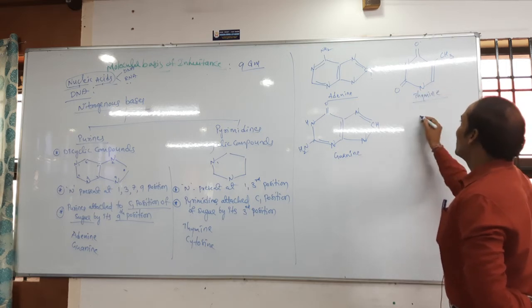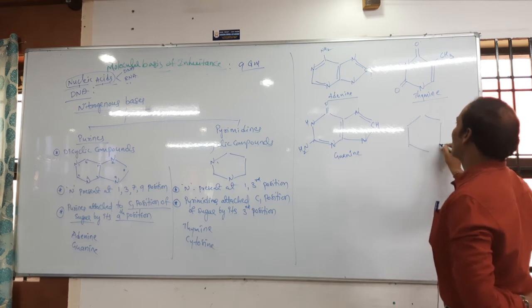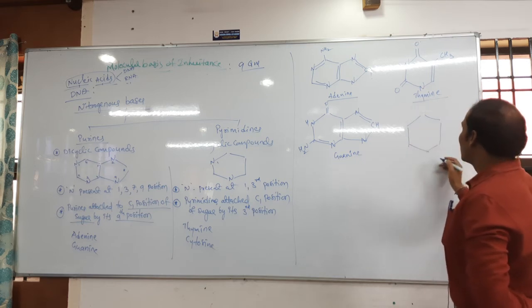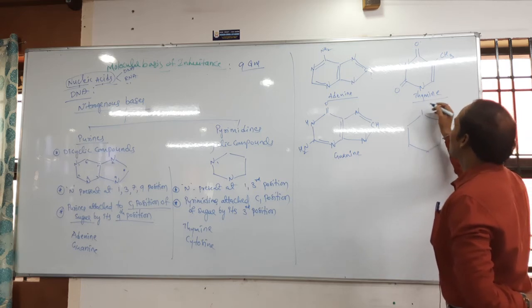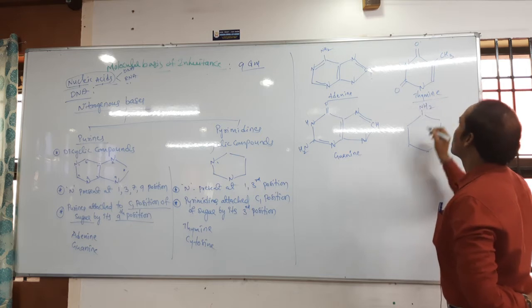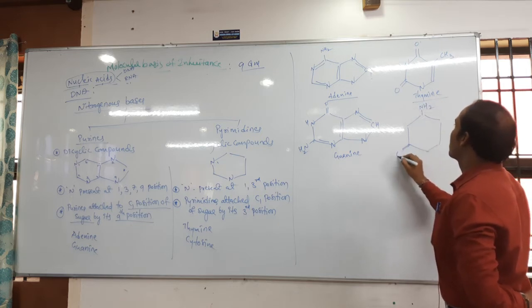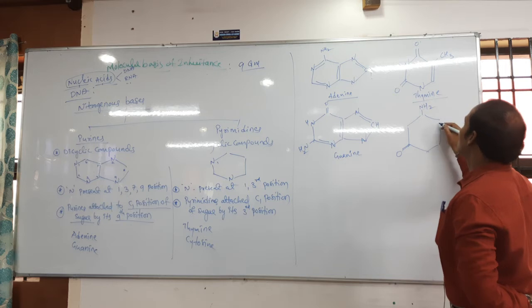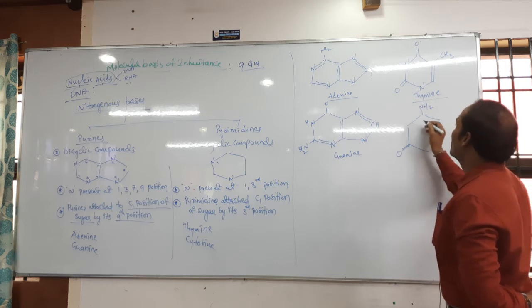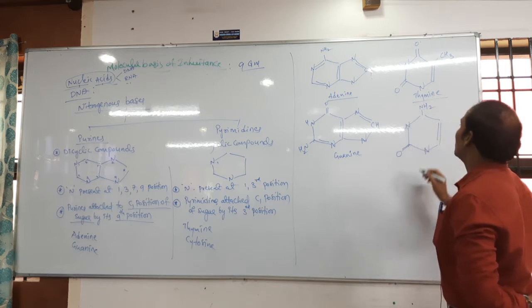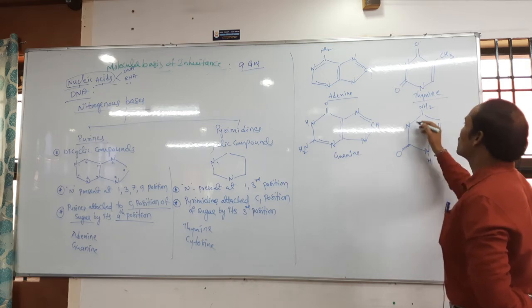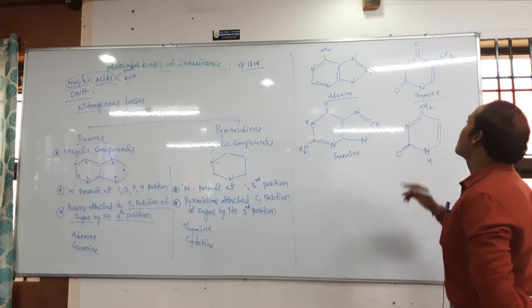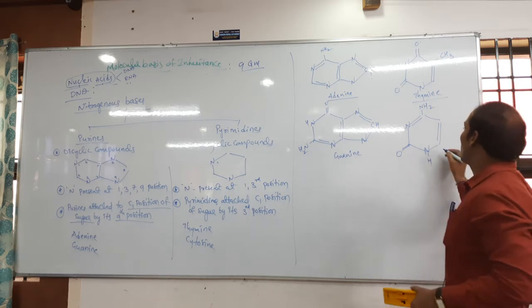Next, after thymine, I am writing cytosine. Here nitrogen, and here NH is present. This is called cytosine.